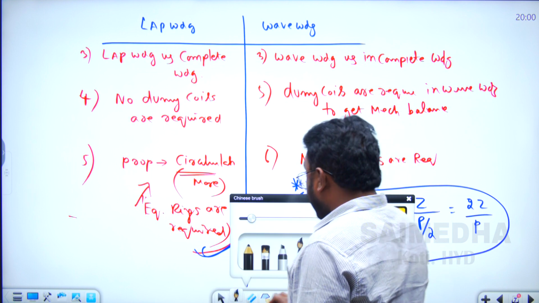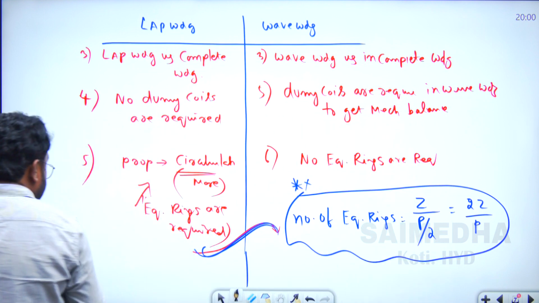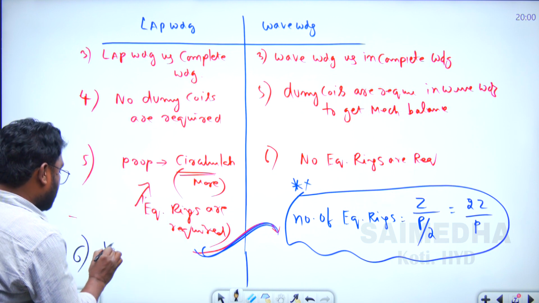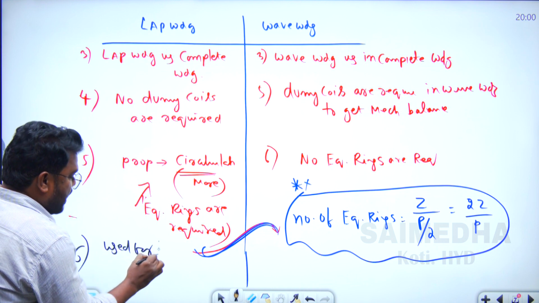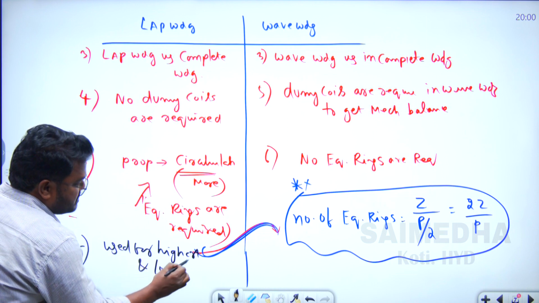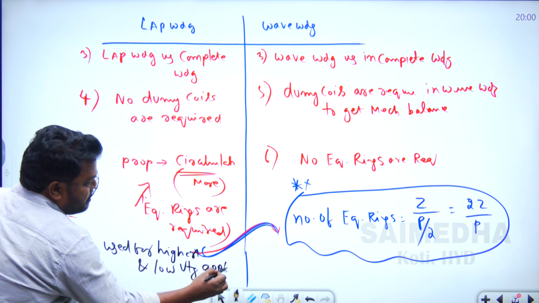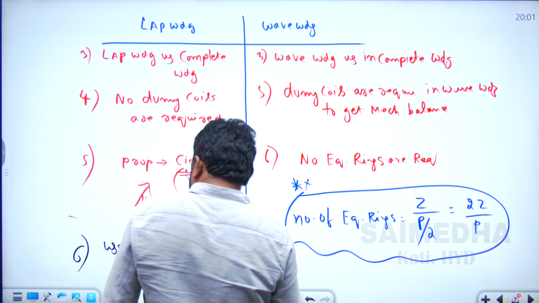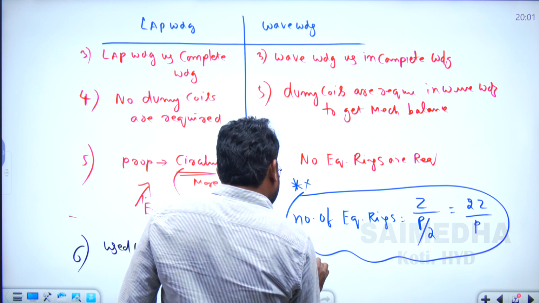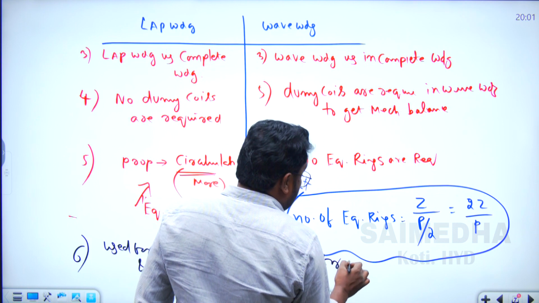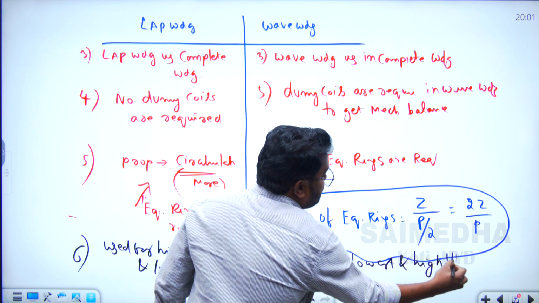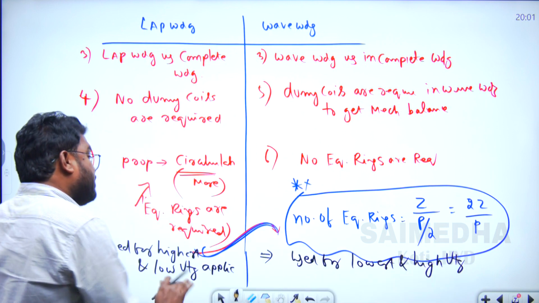Now one more point. What is the application of the lap connected armature winding? It is used for high current and low voltage applications, whereas the wave connected armature winding is used for low current and high voltage applications. But in both cases, power remains the same.